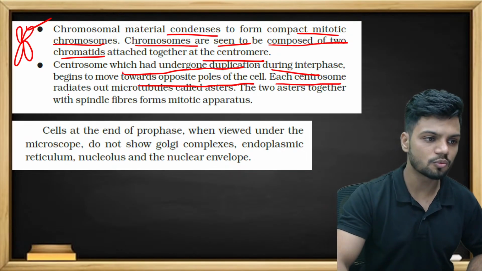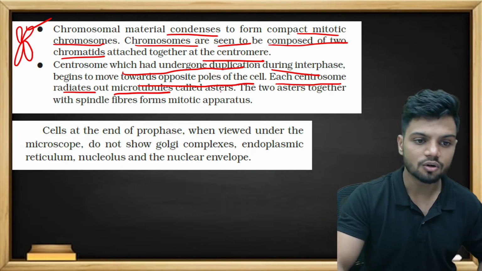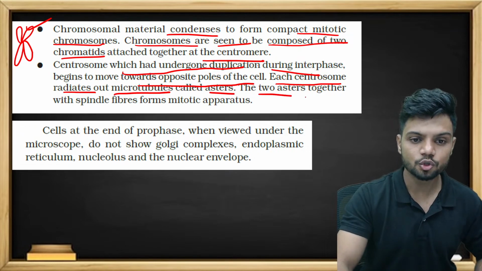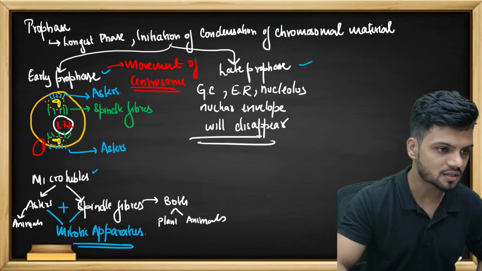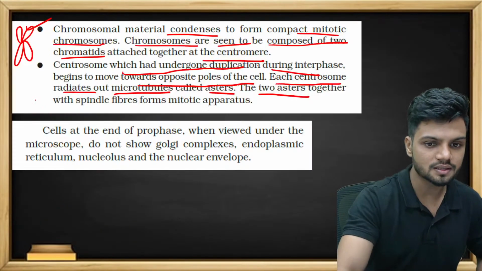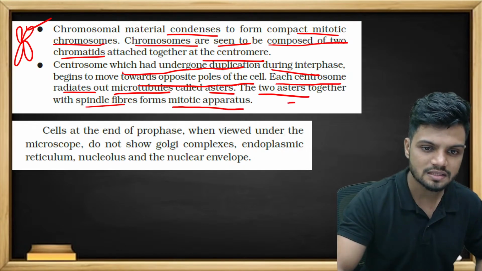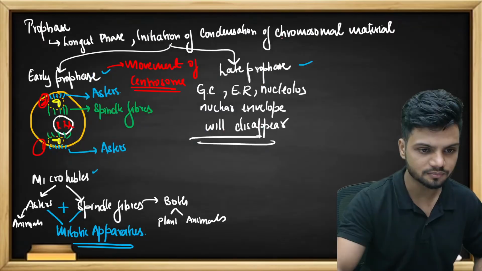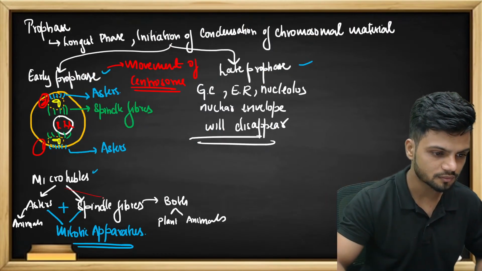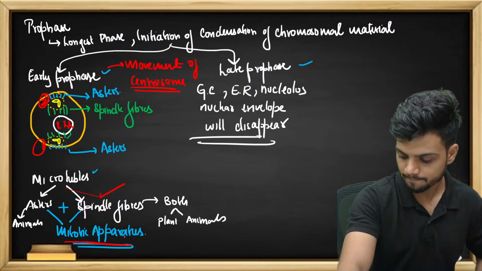Each centrosome radiates out microtubules. I told you, microtubules are coming out, called asters. The two asters. How many asters, students? Two asters. Aster number 1, aster number 2. The two asters together with spindle fiber form the mitotic apparatus. So aster plus spindle fiber is the mitotic apparatus. Did we learn that here? Yes. Together they are called the mitotic apparatus.